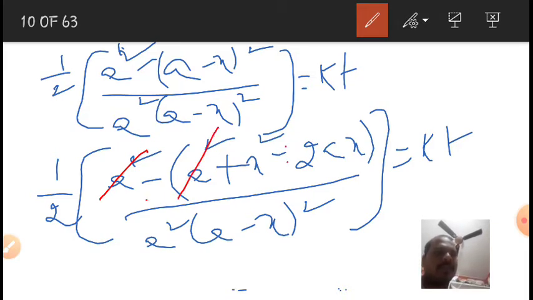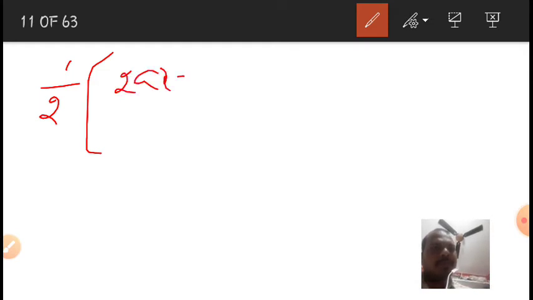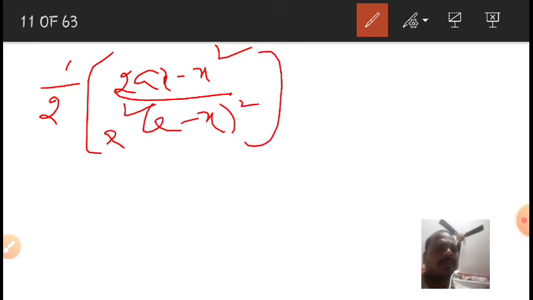Minus into minus gives a positive sign, and a square minus a square cancels. So we get 1 by 2 into (2ax minus x square) by [a square into (a minus x) whole square] is equal to kt.